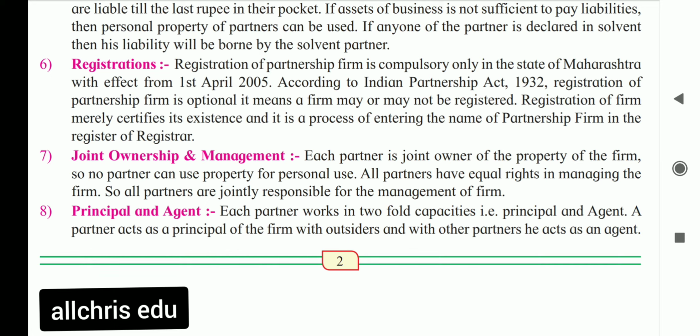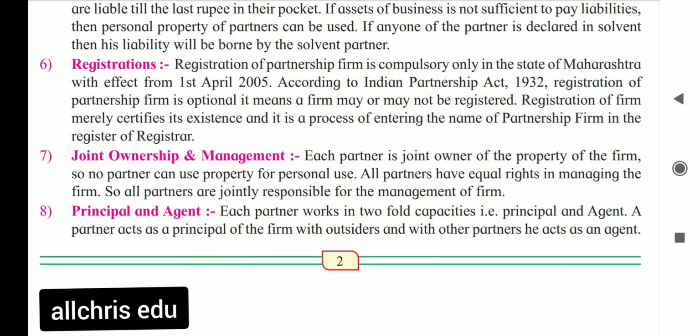Joint management means all partners have equal rights to manage the firm. All partners are jointly responsible for the management of the firm. This second part of the feature is joint management.